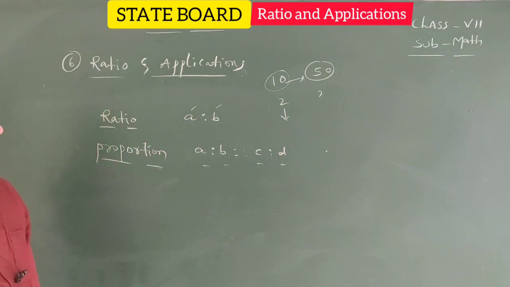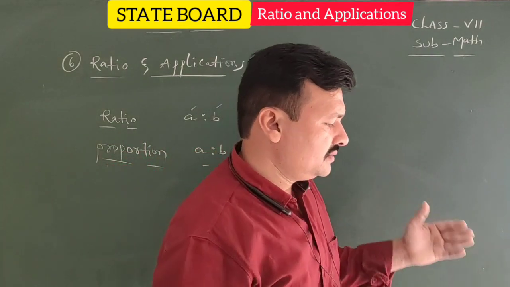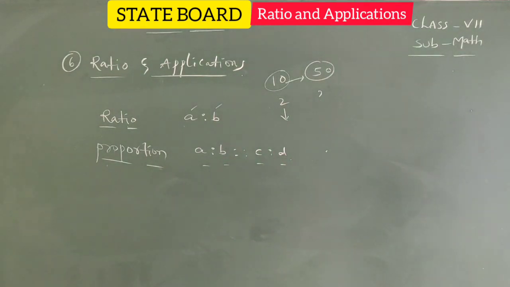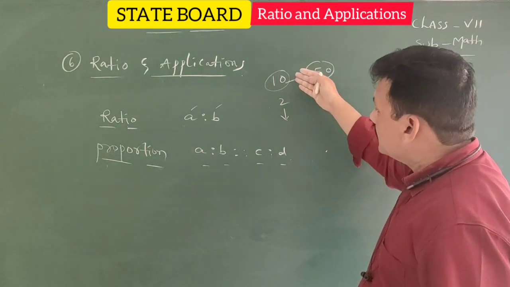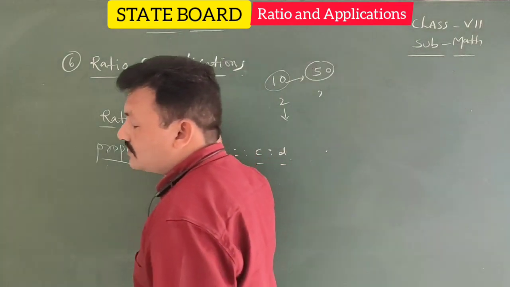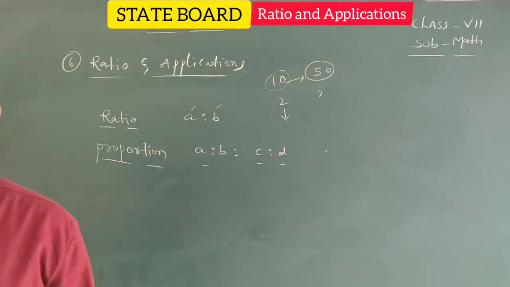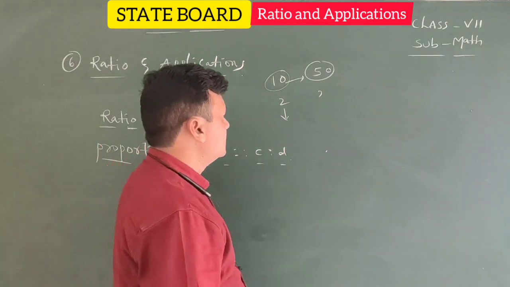One drawback of the unitary method is, for every example we need to find the cost of one object. Unit means 1. Here 10 pens cost they give, 2 pens they ask. Means we require each pen, then 2 pens. Without using the unitary method also, directly with the help of direct and inverse proportion, we can do these types of problems. Okay, in tomorrow's class we will discuss direct and inverse proportion.